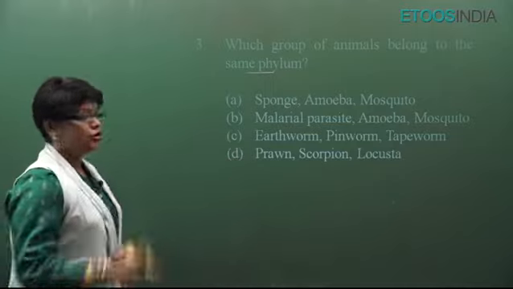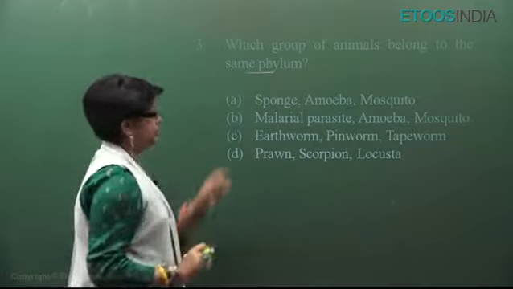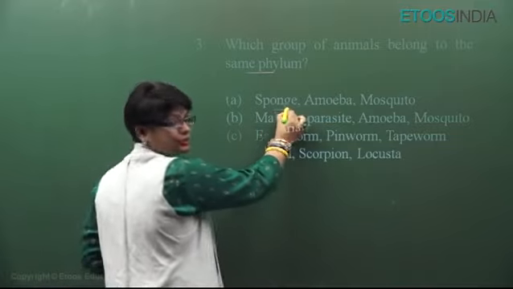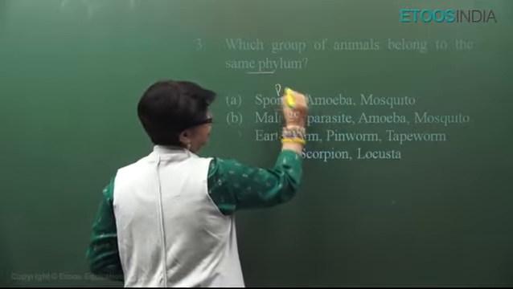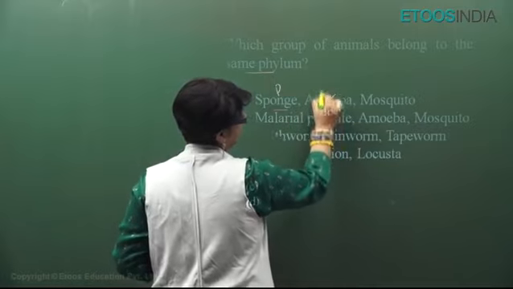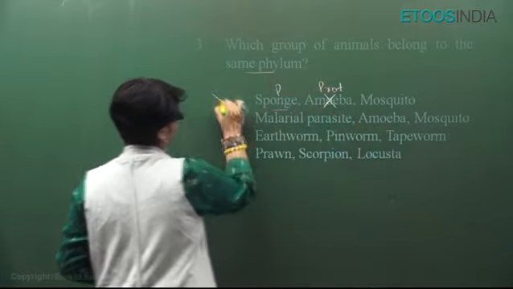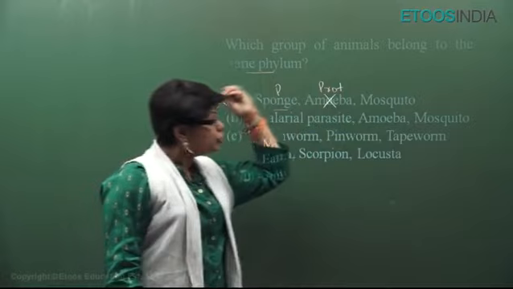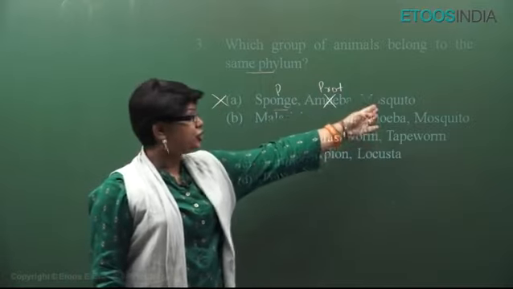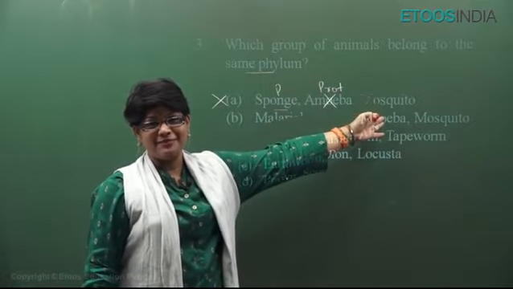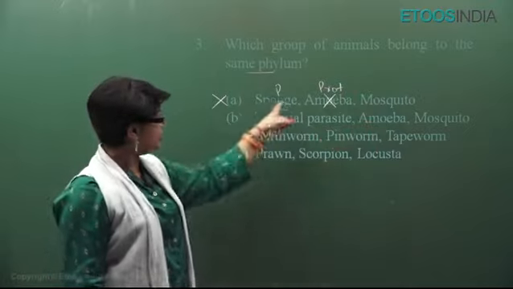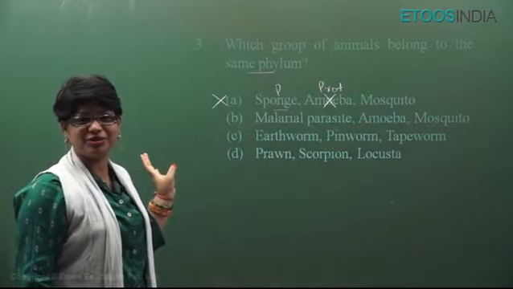So in such questions you have to write on paper, like sponge is Porifera, but what about amoeba? Amoeba is a protozoan, so no, they are not from the same phylum. You don't have to read the third option. It is actually mosquito, Arthropoda phylum. But you don't have to see it in the exam, just cancel. Move to the next option.